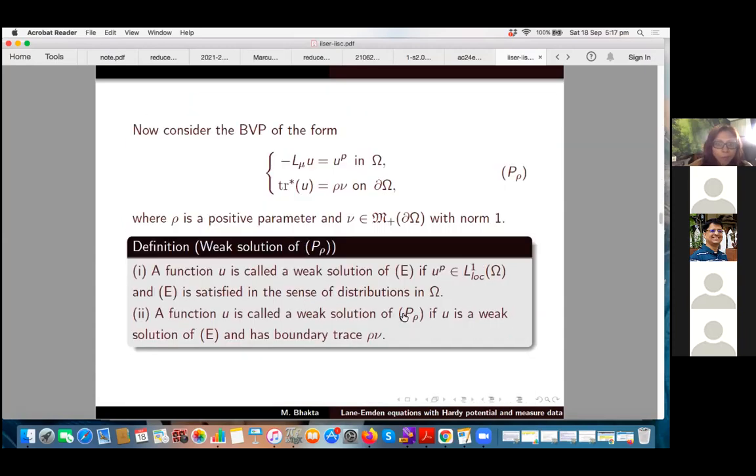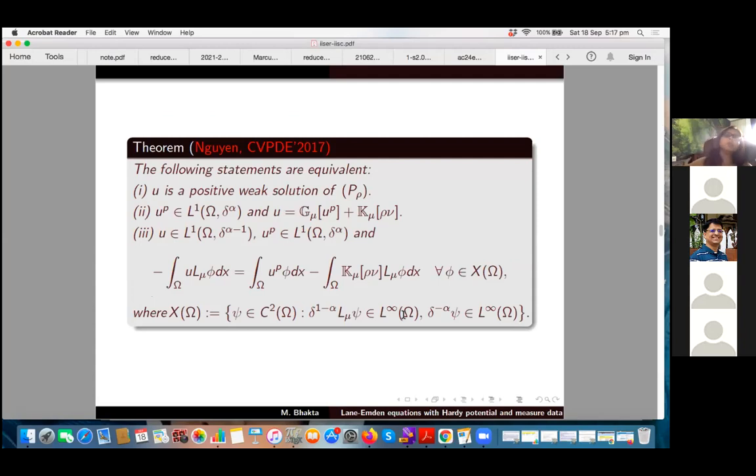There are some equivalent statements for positive solutions. Nguyen in 2017 gave equivalent criteria of solution, and he proved that these three criteria are equivalent.